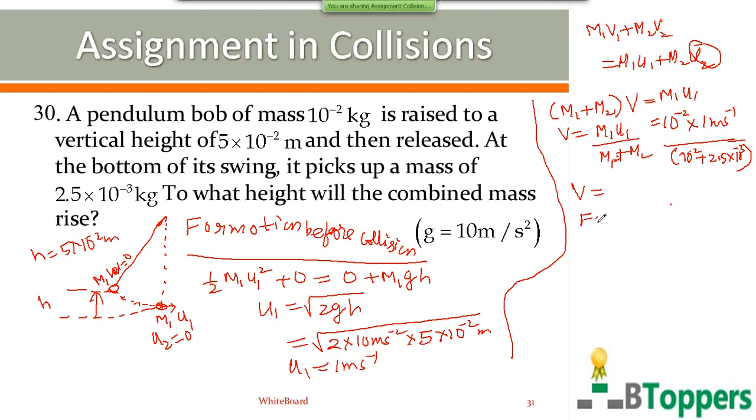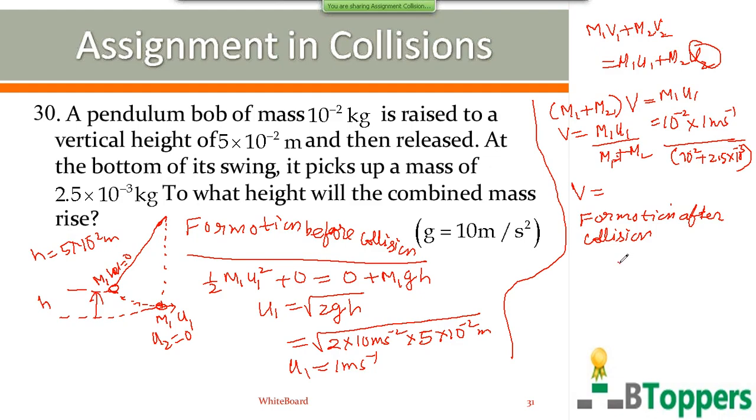Then for motion after collision, it is not an elastic collision, so you cannot equate total kinetic energy after collision with the total kinetic energy before collision, because the collision is completely inelastic. It is given that the two particles move together with a common velocity after collision. So there will definitely be loss in the kinetic energy during the collision. Therefore you cannot equate kinetic energy after collision with the kinetic energy before collision.